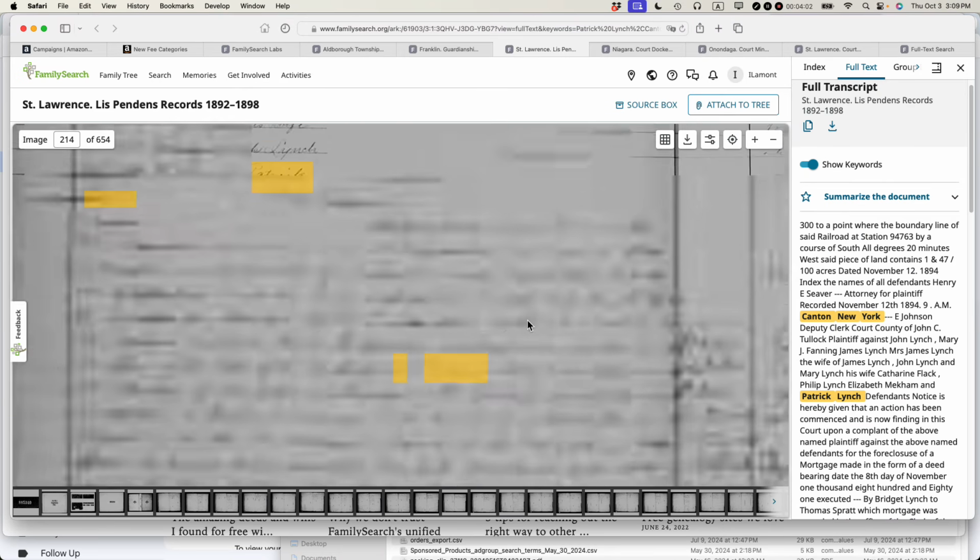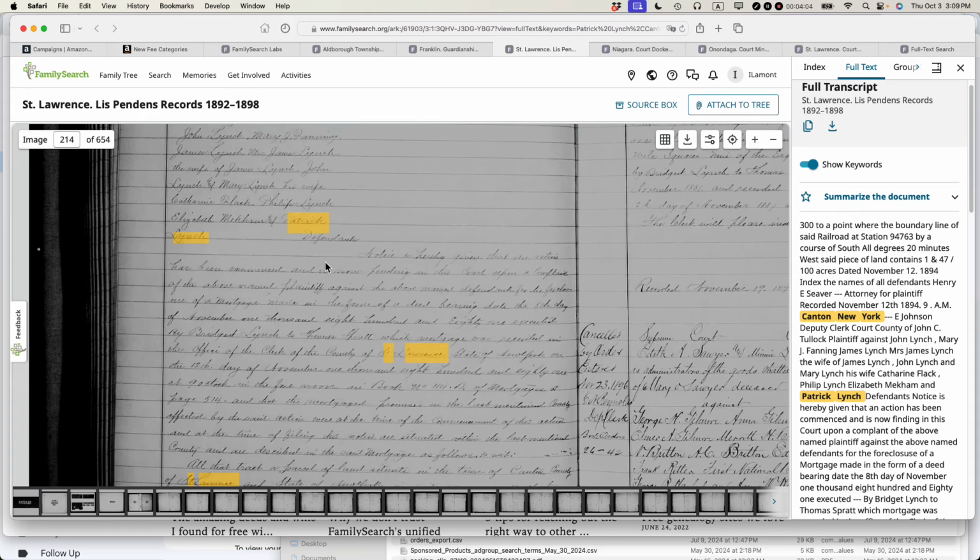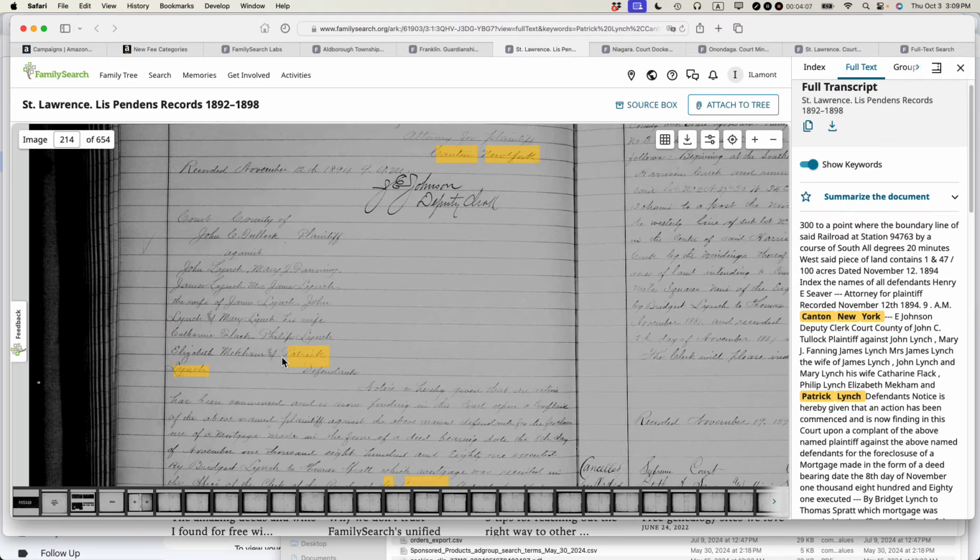Now, of course, the great thing about having a real estate record showing that a relative or an ancestor is listed is that if it shows other relatives, you can expand the family tree, get more names, and determine when people were alive. Oftentimes, I don't know when somebody like Mary Lynch died. Maybe I don't have the death date for Mary Lynch, but now that I know she was involved in this lawsuit, she must have died after 1894, because she was listed in a lawsuit, and of course she must have been a living person at the time.